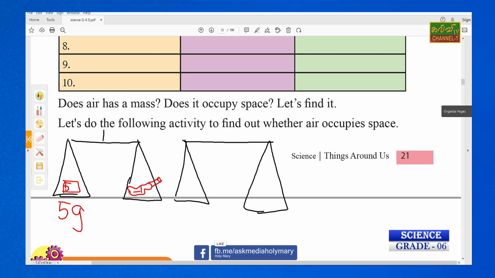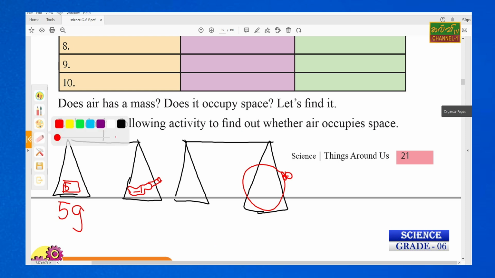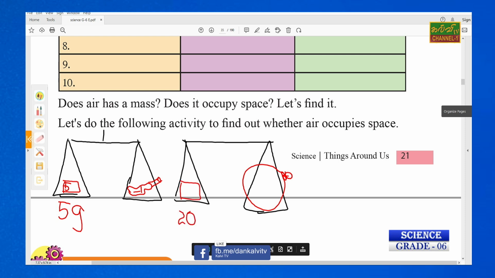Here the balloon is a blown balloon, with the knot put on it, and now we have put it on the scale. This says 20 gram. So what is the conclusion? Yes, this air has mass.